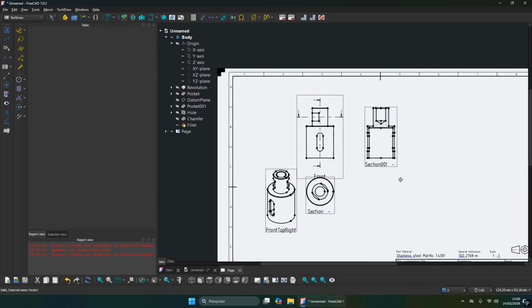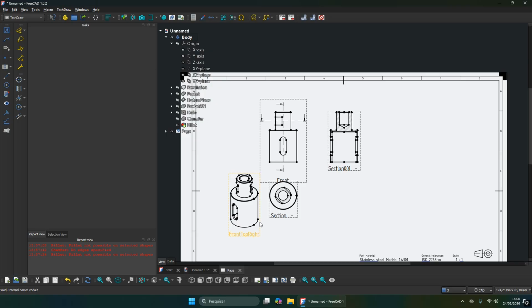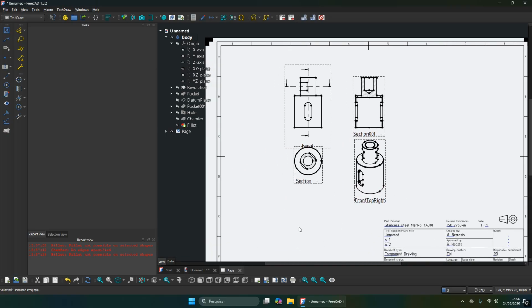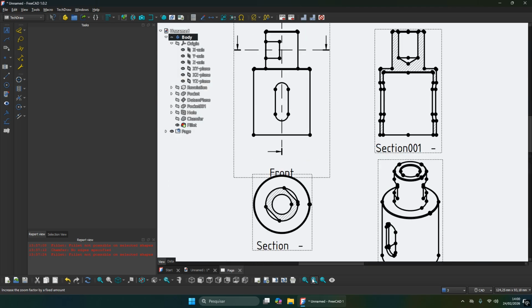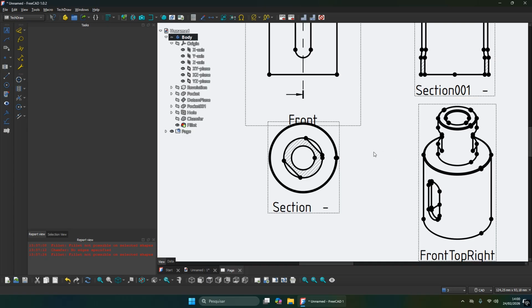Okay, here. And before we continue with the dimensions, I want you guys to pay attention to one thing. We have a thread in this part. So make sure to create some specific annotations here.